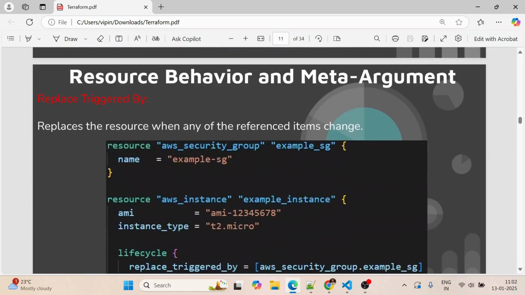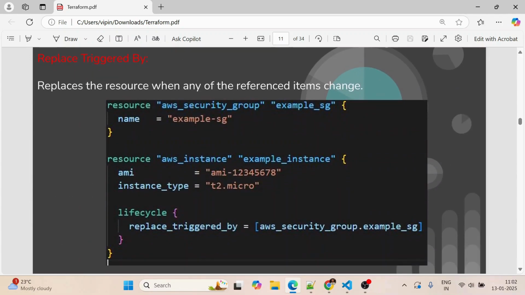As you can see here, replace_triggered_by replaces the resource when any of the referenced items have been changed. Suppose we are creating one EC2 instance and a security group, and we are defining the lifecycle block under this EC2 instance. Whenever any parameter or value gets changed in the security group, this lifecycle will recreate the EC2 instance. So let's go and see these things practically.